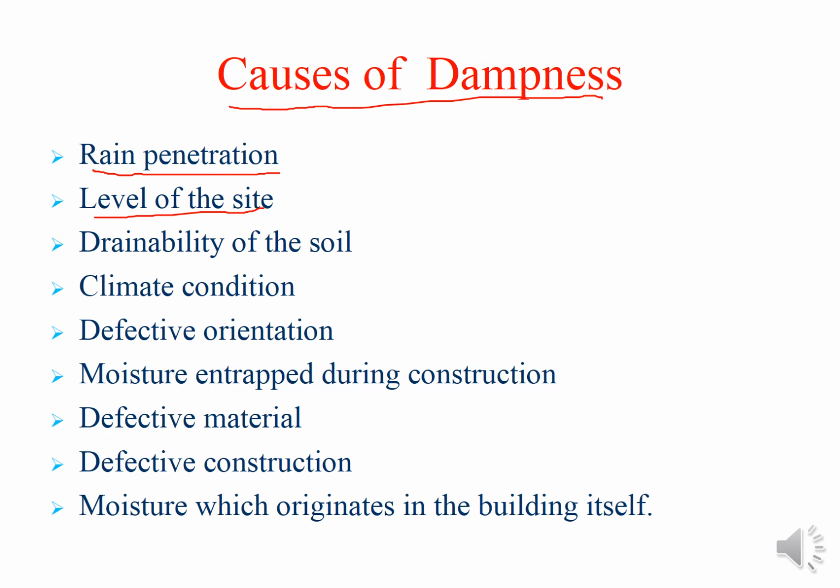So from the surroundings of the site of the building, the water can flow towards that particular site, and then it can get inside the soil, and from the soil, due to capillary action, it can interact with the components of the structure from the bottom side, from the lower side. So it may cause the problem of dampness for that building.